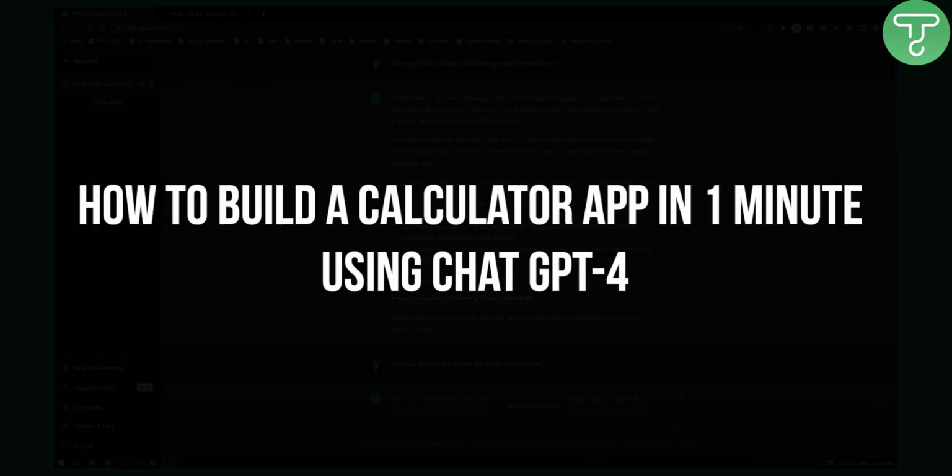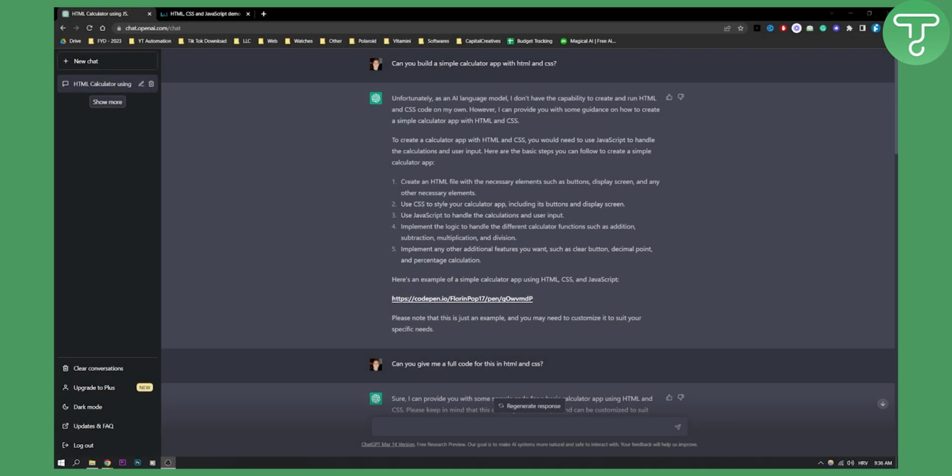Today I will show you how to build a calculator app in 1 minute using ChatGPT-4. So look at this. I first gave ChatGPT 3 or 4. You can do this in any ChatGPT really. I basically inputted, can you build a simple calculator app with HTML and CSS? ChatGPT gave me this, right?